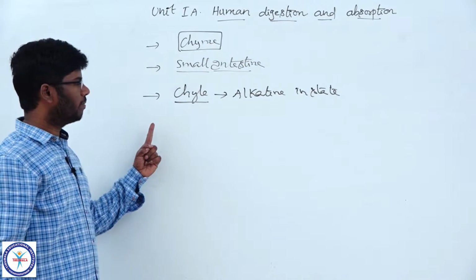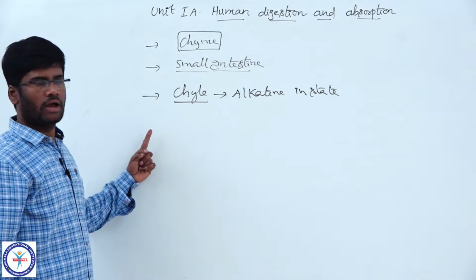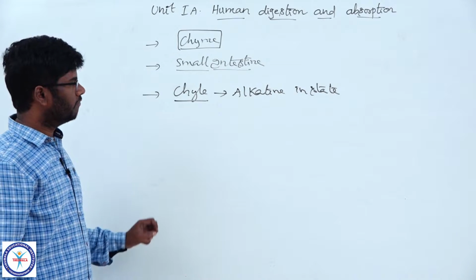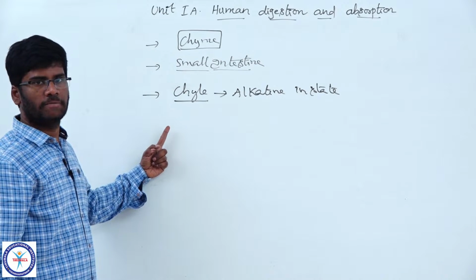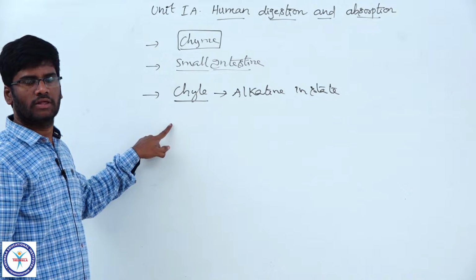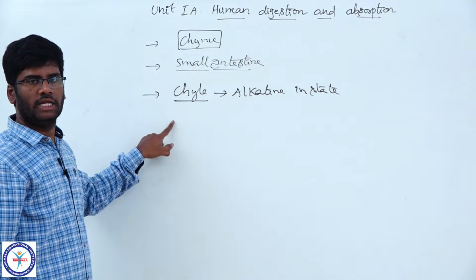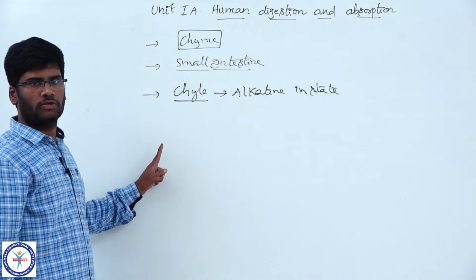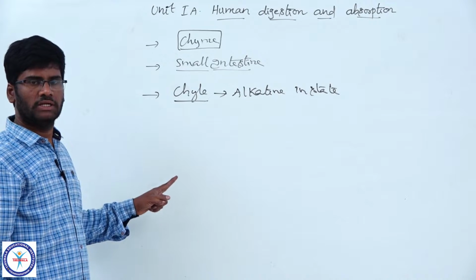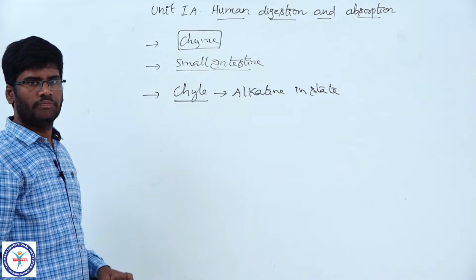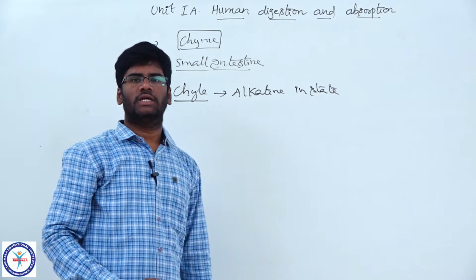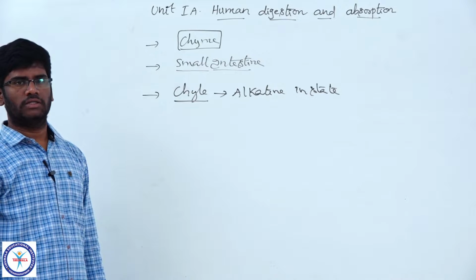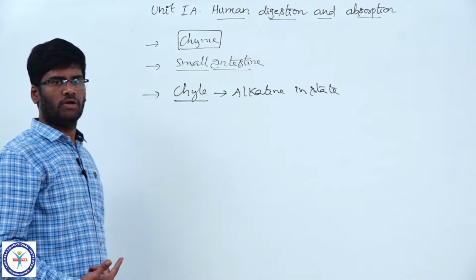Thus, the biomacromolecules of food are digested in the duodenum of the small intestine, which occurs very close to the mucosal epithelial cells. But the absorption of the simple substances takes place in the jejunum and ileum part of the small intestine. Very important point from NCERT. The biomacromolecules like carbohydrates, proteins and fats are digested in the duodenal region, close to the intestinal mucosal epithelial cells, but absorption occurs in the jejunum and ileum of the small intestine.